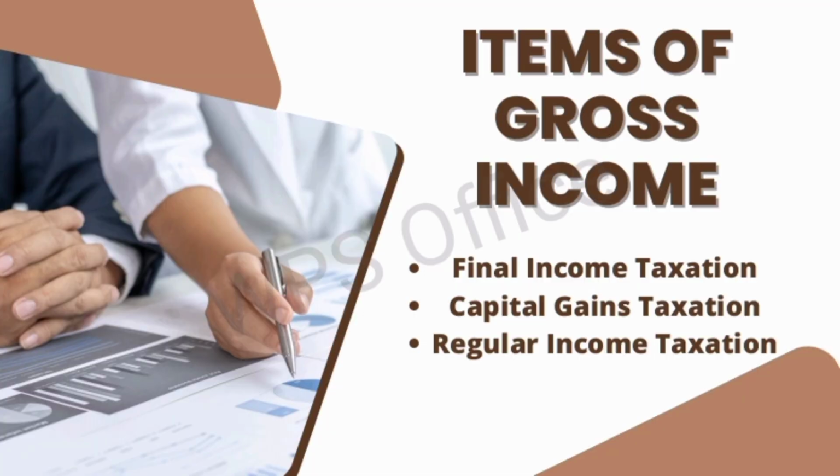Items of gross income. Income taxation schemes refer to the different methods of taxing income earned by corporations. There are three main schemes: final income taxation, capital gains taxation, and regular income taxation. Note, it is essential to identify the type of taxpayer and the income earned to determine which income taxation scheme